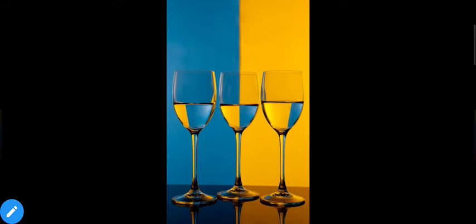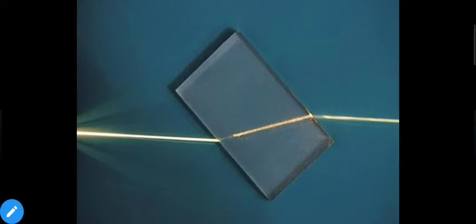So in different mediums these glasses show different colors because light is refracted when passing through the medium. And one simple example, as we can see here, is a straight light beam coming from this direction. Initially it was in the air medium, but when the medium changes from air to glass, the direction of light changes.